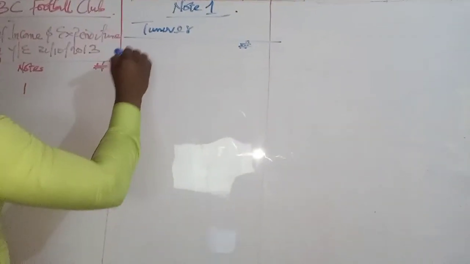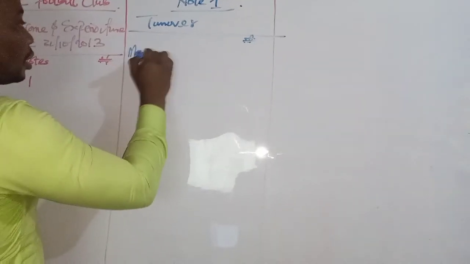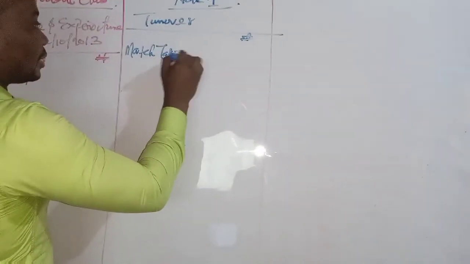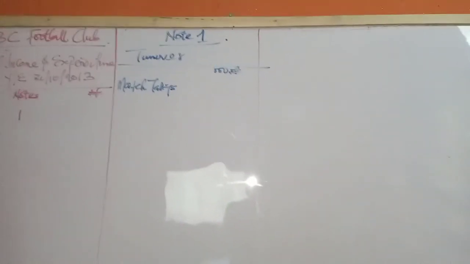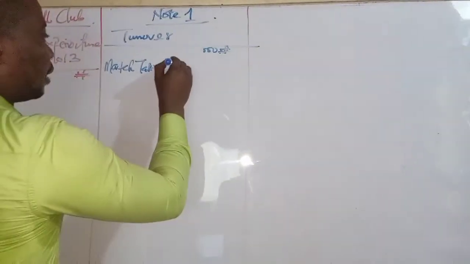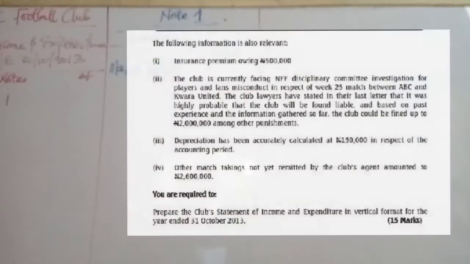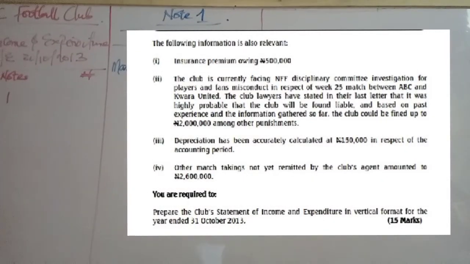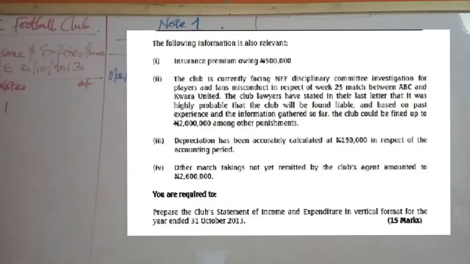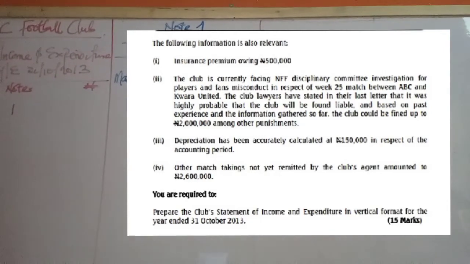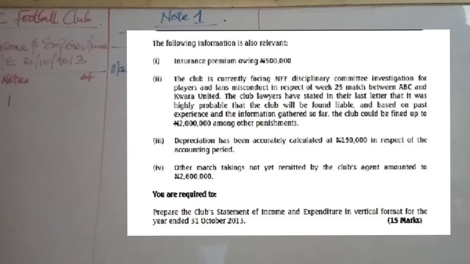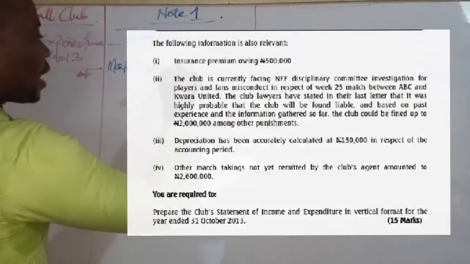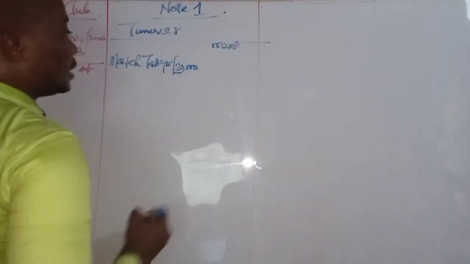So we have match takings there. So let's take match takings. Okay, it's a million. So let's know what we're taking there. Match takings, 20 million. But then we have to be sure: is there any additional information relating to that? So we'll go down there. I can see that note 4, other match takings not yet remitted by the club's agent, amounted to 2,600,000. So match takings there, we have 20 million.